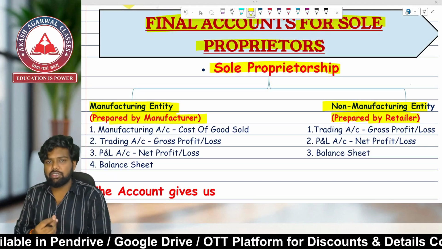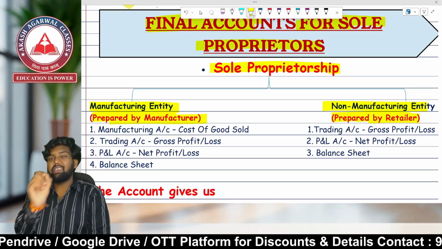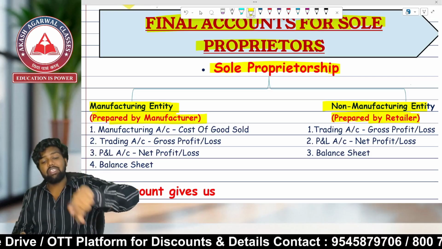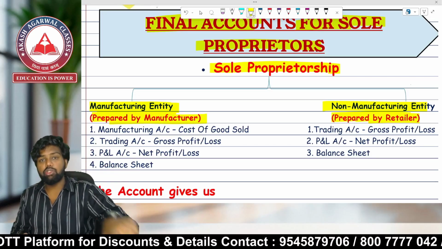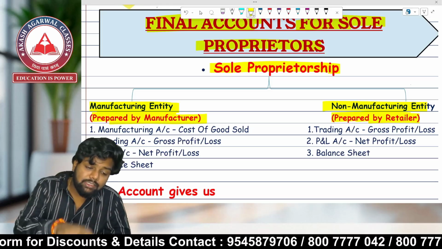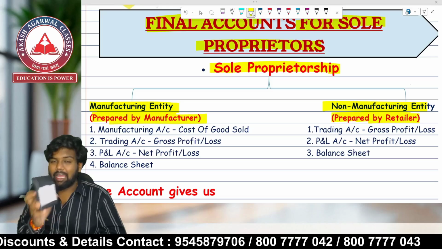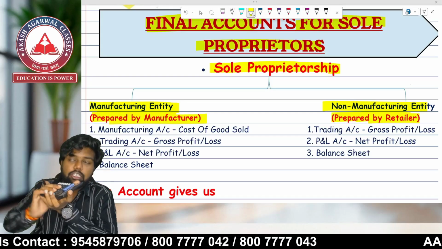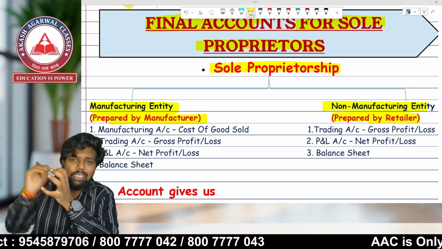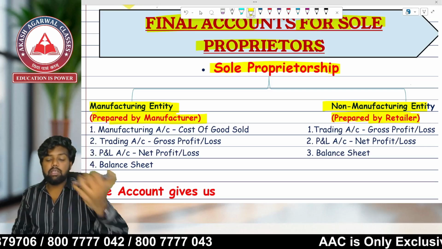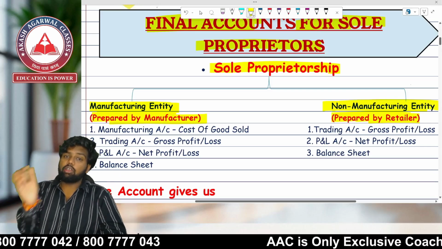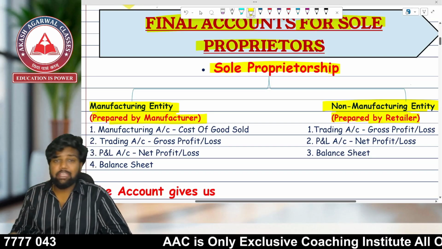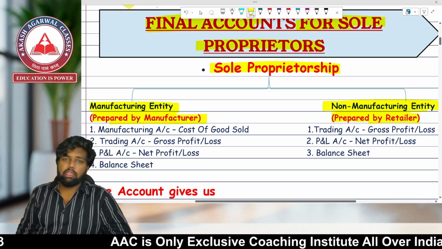Who is the manufacturer, sir, and who is the retailer? The very important point: a manufacturer means a person who manufactures the goods, who makes the goods, who does the production of the goods. For example, I am making this calculator and selling the goods. So I am a manufacturer. If I am bringing this calculator from the market, from the wholesaler, and I am selling it, it will become a non-manufacturing entity or a retailer. So there are first of all two entities. First one is manufacturing entity and second one is non-manufacturing entity.